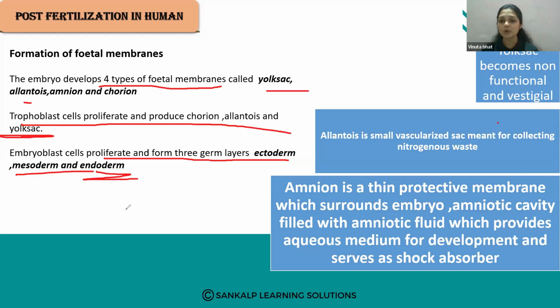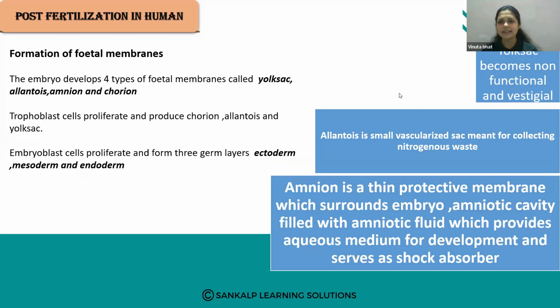So the amniotic fluid, that is the aqueous medium, acts as a shock absorber, which protects the baby. So that is the protective layer, the amnion layer, which contains the amniotic cavity filled with the amniotic fluid. Okay. So these are the protective layers formed around the developing embryo.